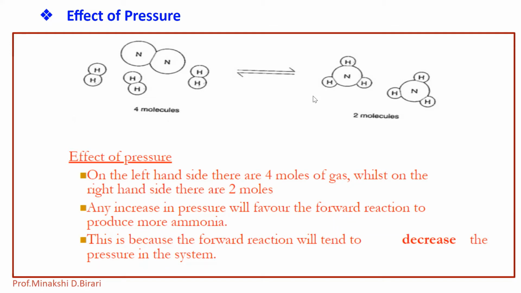So on the left hand side there are 4 moles of gas, while on the right hand side there are only 2 moles. So any increase in pressure will favor the forward reaction to produce more ammonia. This is because the forward reaction will tend to decrease the pressure in the system. So we know the forward reaction is exothermic. That means an increase in pressure will favor the forward reaction to produce more ammonia.